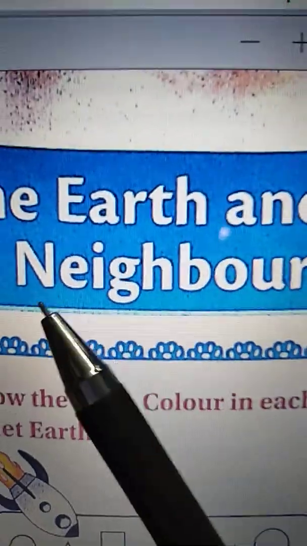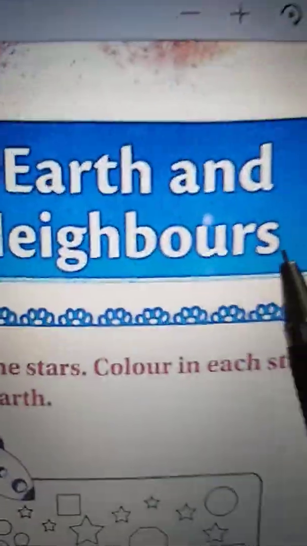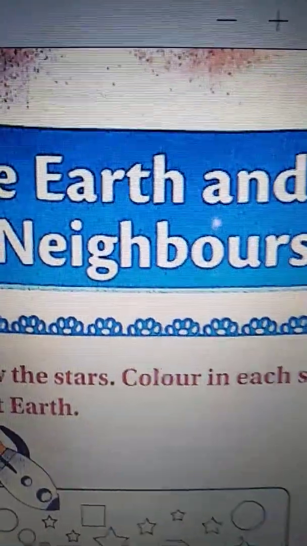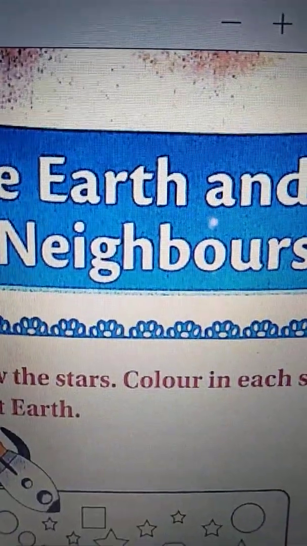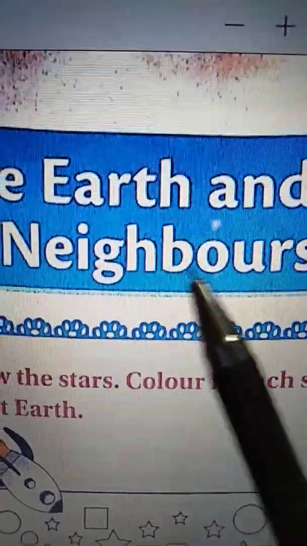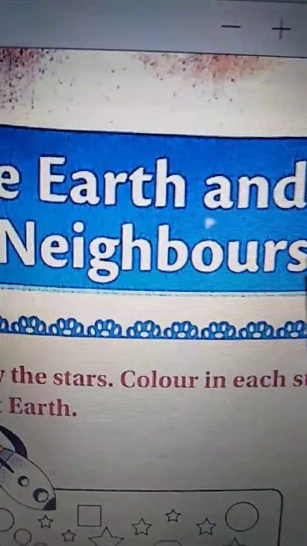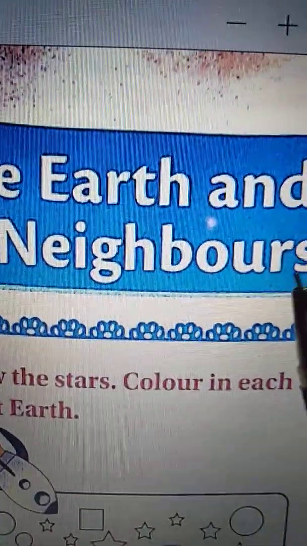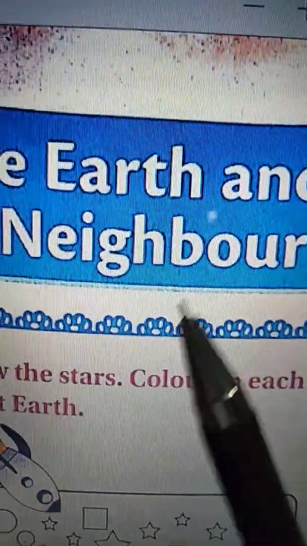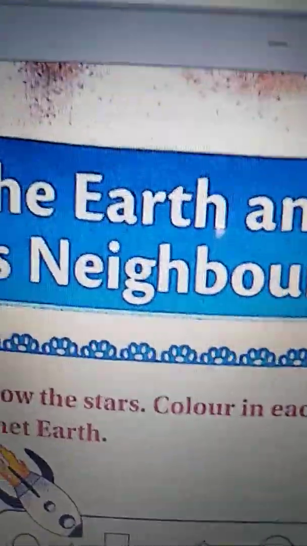Today we are going to start with lesson 3, the earth and its neighbors. Whom do we call neighbors? The people who live beside us. There are so many houses beside our house, and the people who live in those houses beside ours, we call all of them neighbors.